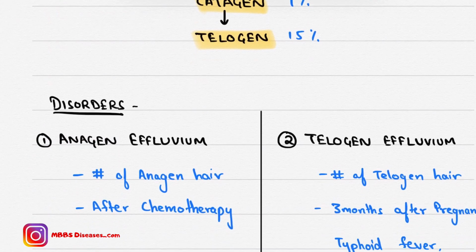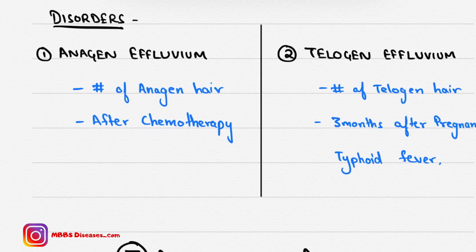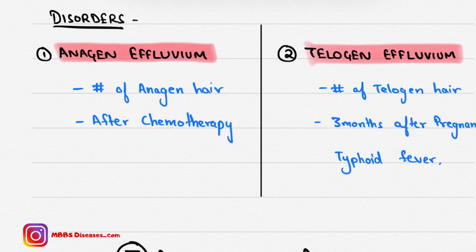Now coming to disorders. The first disorder is anagen effluvium, and the second one is telogen effluvium. As the name suggests, anagen effluvium is a disorder of anagen hairs, and telogen effluvium is a defect of telogen hair.